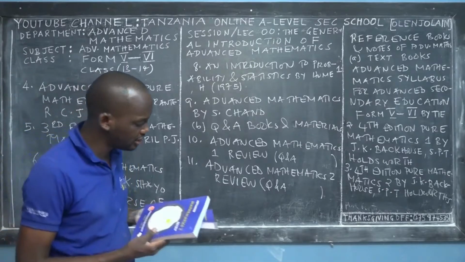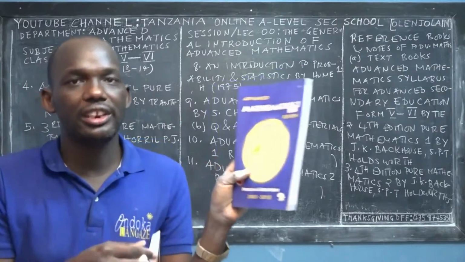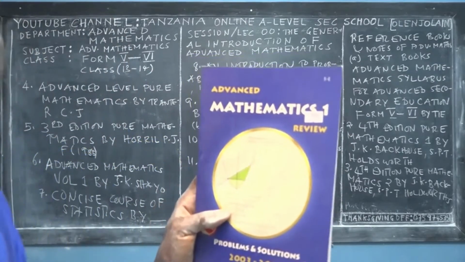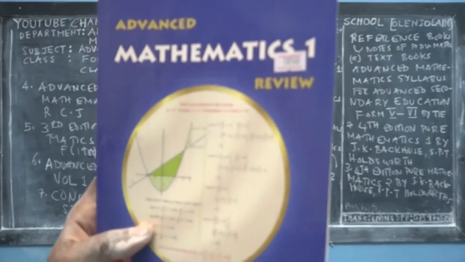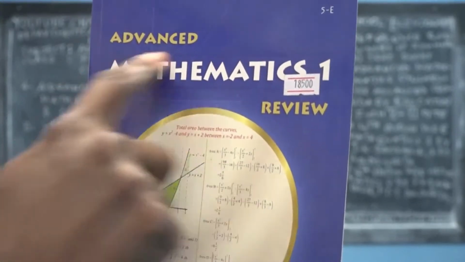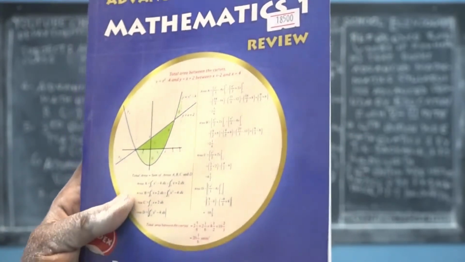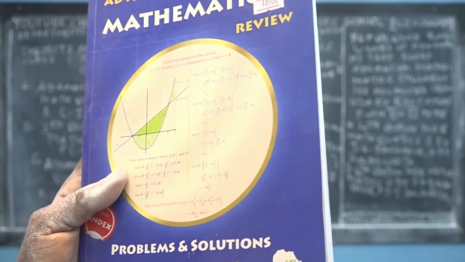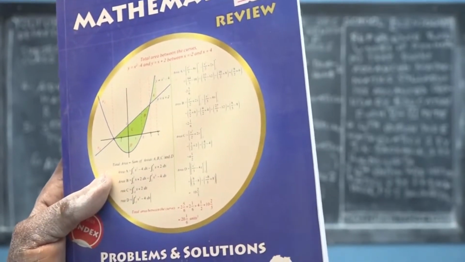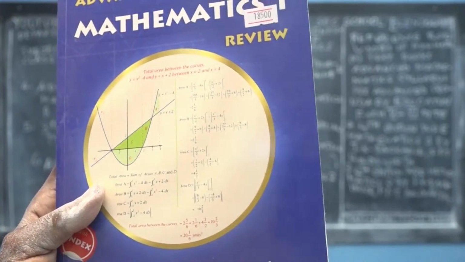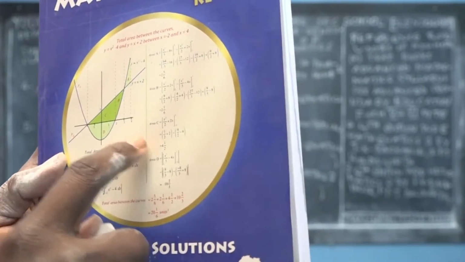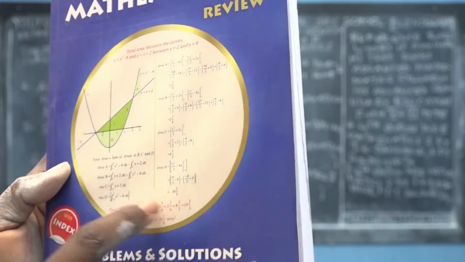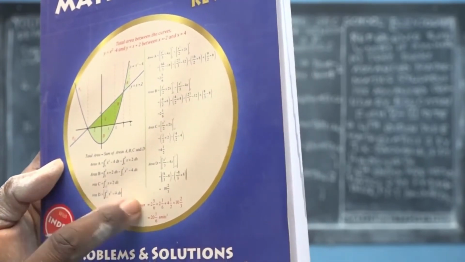I say that the first question and answer book that you should have, as a student or a teacher who is teaching advanced mathematics, is Advanced Mathematics 1 Review. I recommend this book. It has Problems and Solutions 2003 to 2018. This is the front view, and this is the beauty of the total area between the curves. This is the beauty of integration, the application of integration.